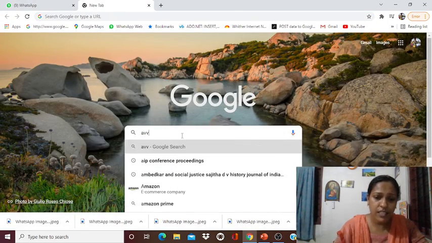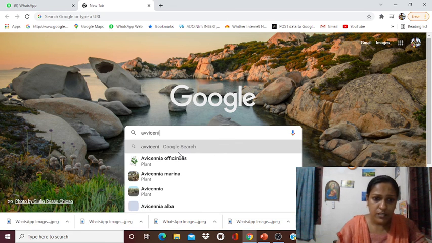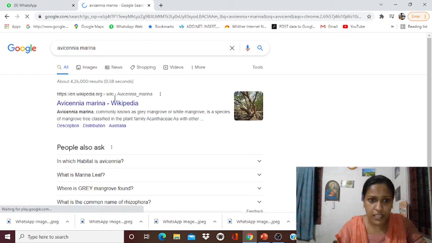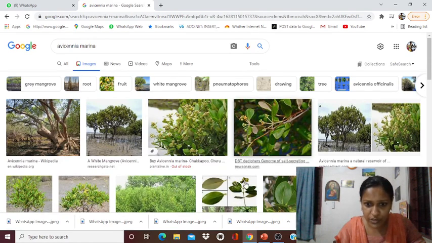Avicennia is a very good plant. Avicennia marina, this is the plant. That yellow colored flower, no?